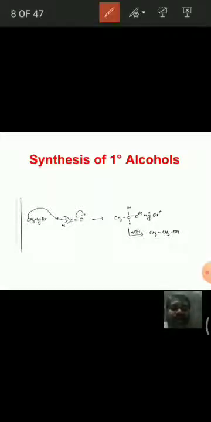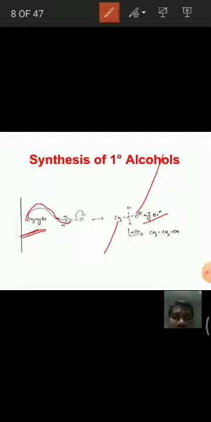See here, when methyl magnesium bromide is treated with formaldehyde, that methyl carbanion attacks this carbonyl carbon, hence the methyl group is attached to the carbonyl carbon, we get O minus, and this MgBr part, that is Mg plus Br.